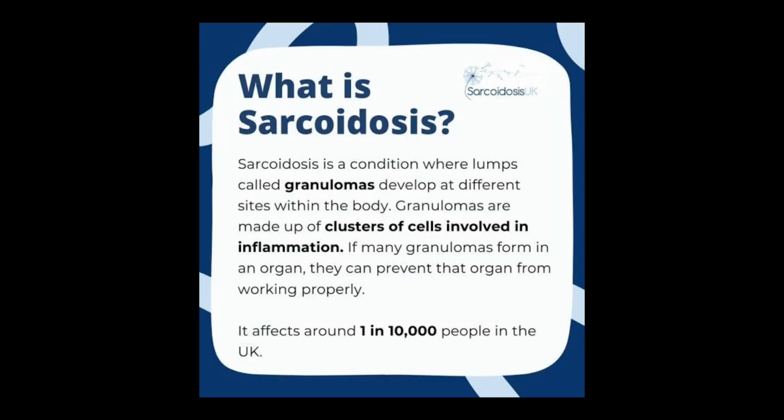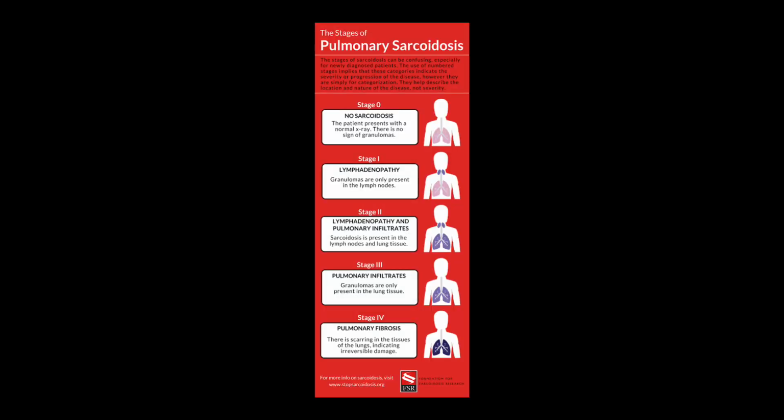Then we will discuss sarcoidosis, which is a granulomatous disease, and it's a multi-system disease. It can involve any part of the body, including the lungs. So sarcoidosis can involve the eyes, brain, heart, lungs, skin, and joints. As far as the lungs are concerned, we have divided it into different stages. In stage 0, the lungs are totally normal. In stage 1, there is just bilateral hilar lymphadenopathy, and then in stage 2, we also have some fibrosis in the lung, and in stage 3 and 4, the fibrosis gets widespread.